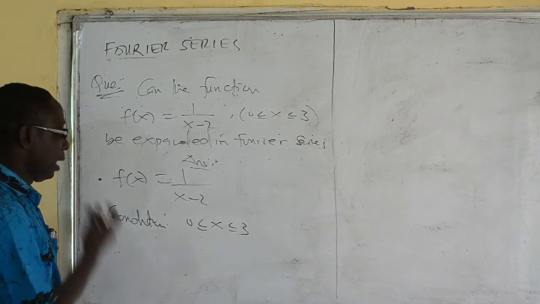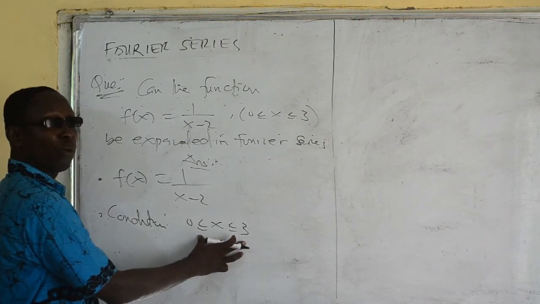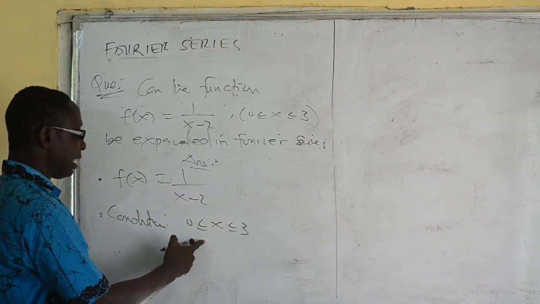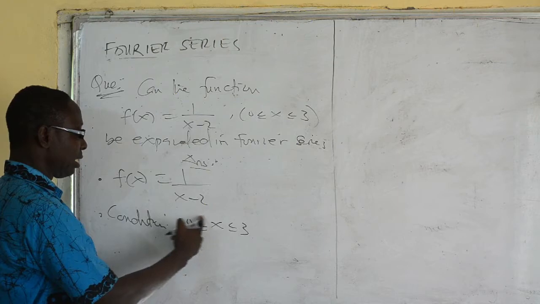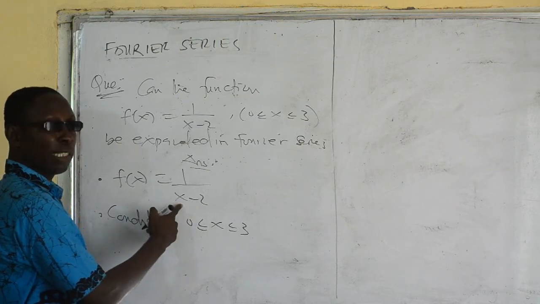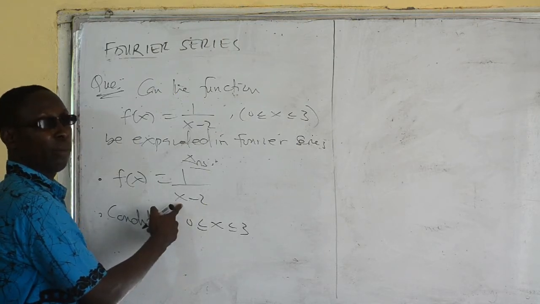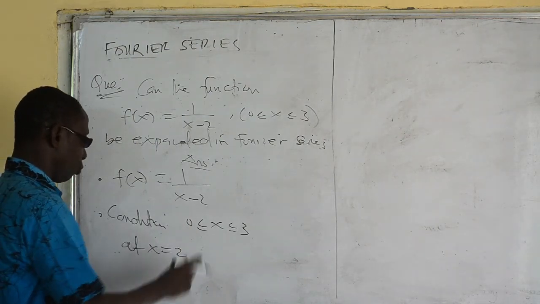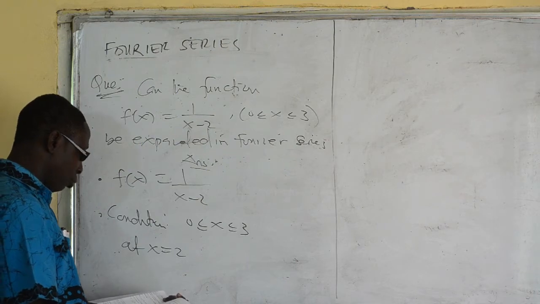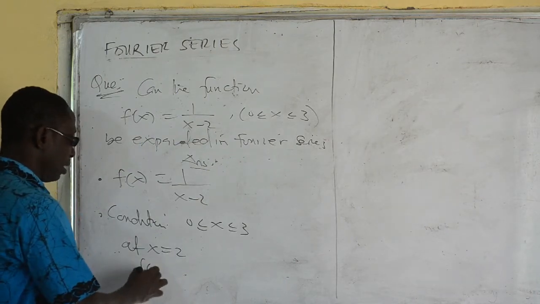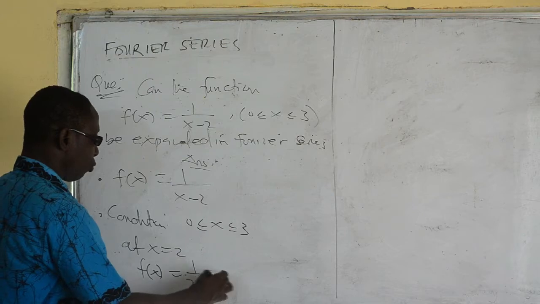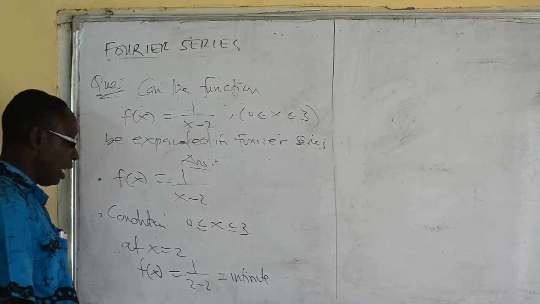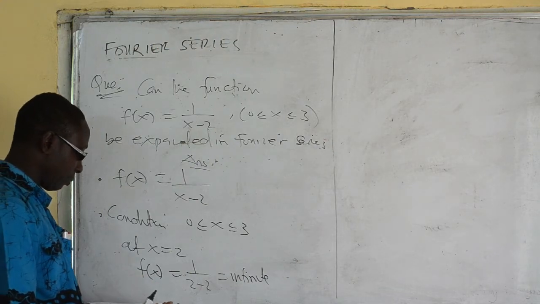Now, let's check whether this condition will make this finite and defined. Now, I realize that looking at the nature of this, if I put 2 here, I'm going to get 1 over 0, which is infinity or math error. So I will say that at x is equal to 2, we have f of x being equal to 1 over 2 minus 2, which is infinite. At x is equal to 2, f of x becomes infinite.